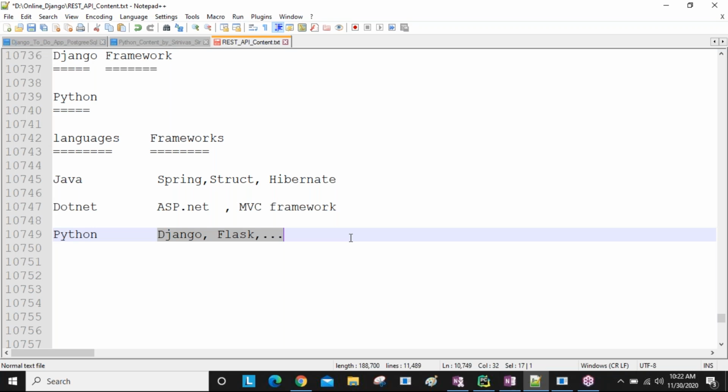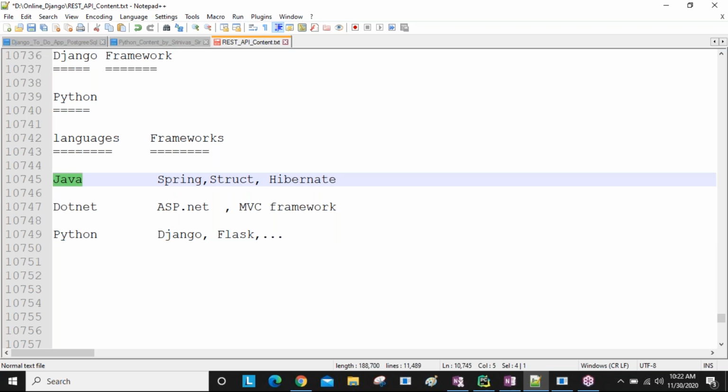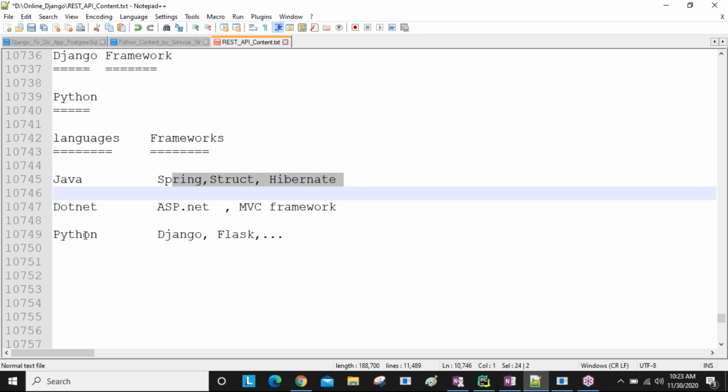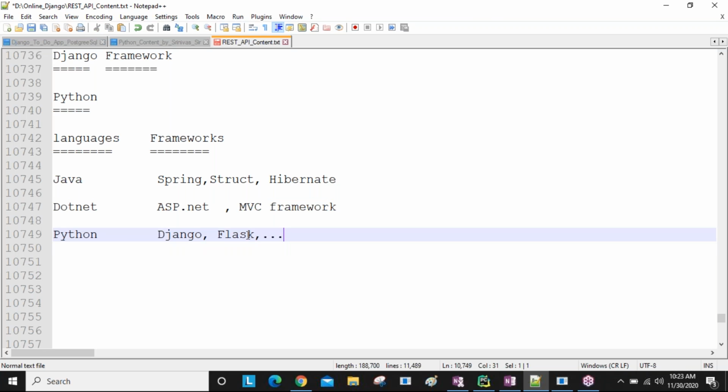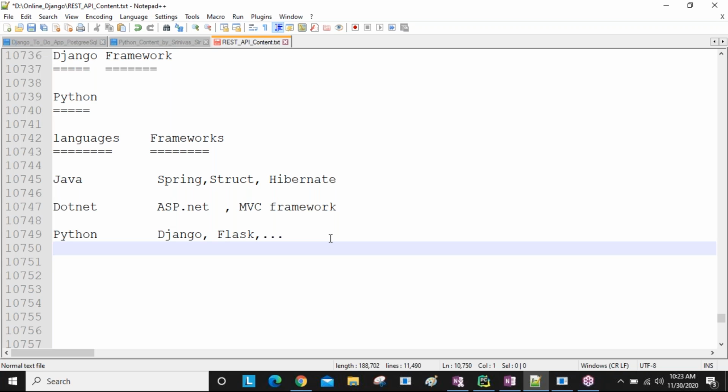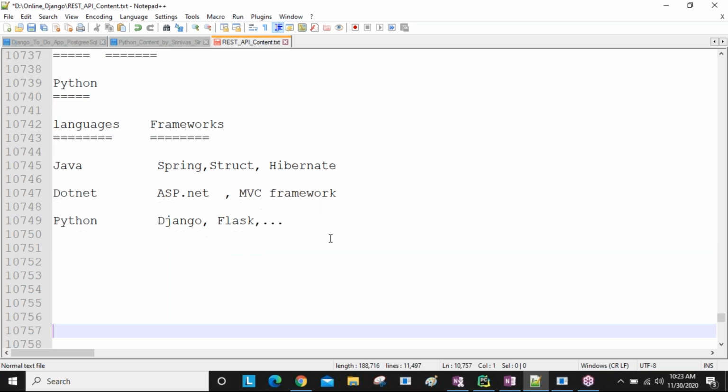So to develop applications, one language is required, and that language's related frameworks are required. So remember this point. Previously some people joined, sir, in one batch, two batches. I saw people who joined Java, and they are planning a Python framework. That is not the correct way. If you are joining Java, you need to plan a Java-related framework. If you are learning Python, you need to plan Python-related frameworks. Then you are able to develop the applications more easily. So remember that one.